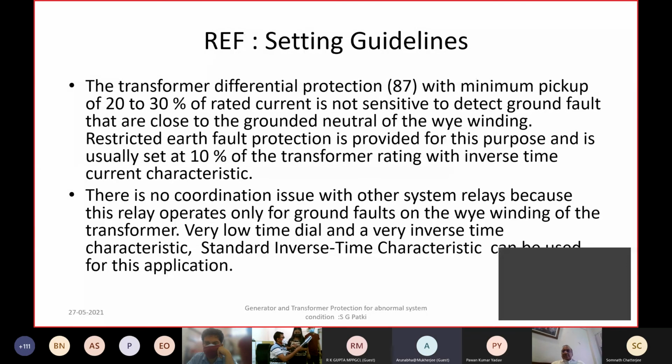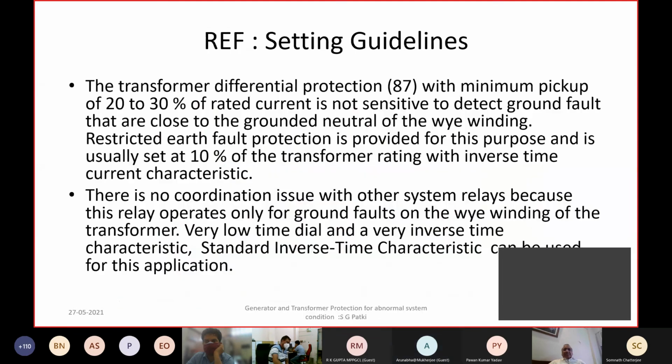Okay, sir. Another real problem we are facing, which has still not been solved for 5 years. We have a 5 MVA transformer, and on the 132 kV side there is a REF relay, and there is an outgoing 6 feeder, sir. I have seen many times the outgoing feeder operate in the overcurrent stage 2, and at that time the REF operated on the 5 MVA transformer and the transformer tripped, but it should not. So what should we do, sir?